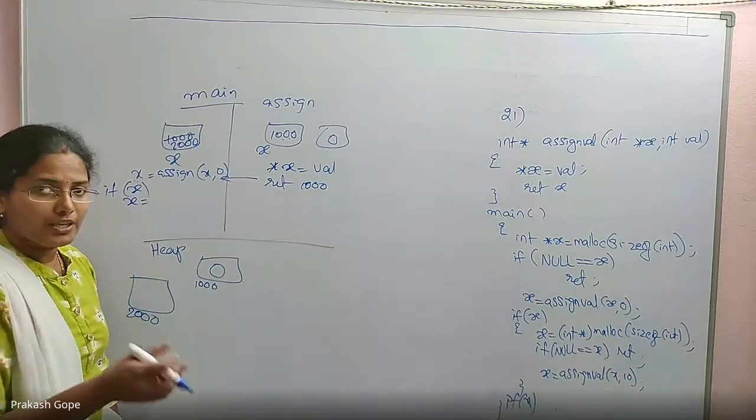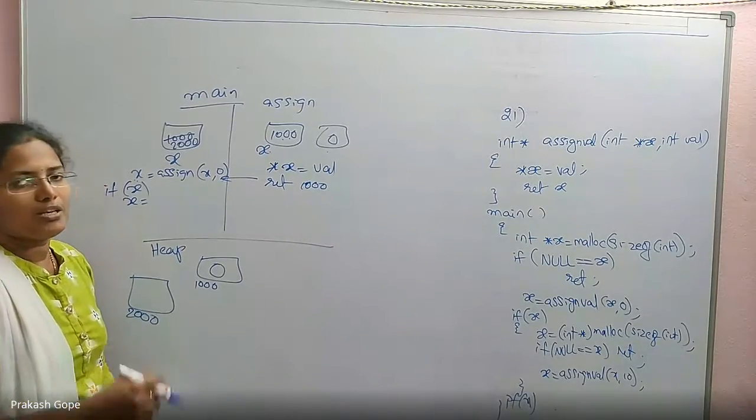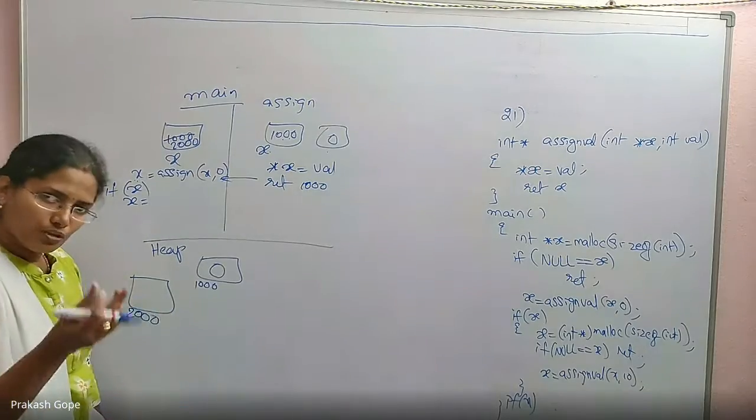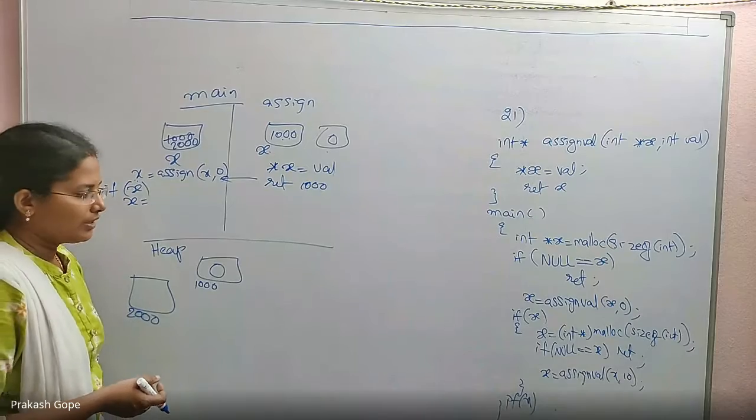There is a memory allocated to you, it's a loss of memory case, I explained you, right? There is a memory allocated to you, but because you lost its base address, you are unable to access it. There is no name for it. You have only its address, and that address is being lost. So you cannot use it in any way. So this is the problem.